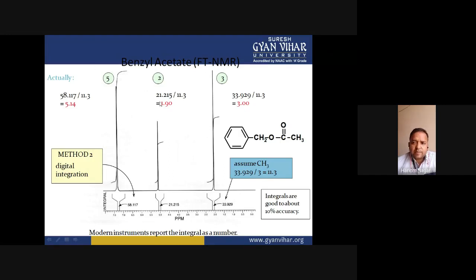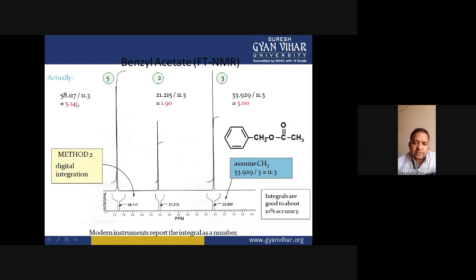Just like the same, we now divide the other peak areas by 11.3, because 11.3 is the peak area for one proton. So this peak area when divided by 11.3, its resulting value will be 1.90. It means this is around 2, meaning this signal appears for 2 protons.